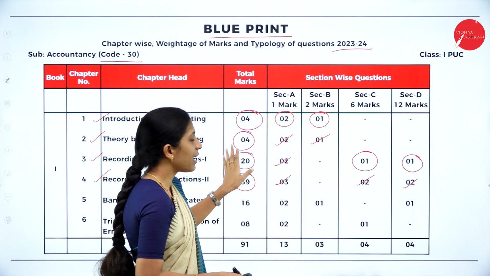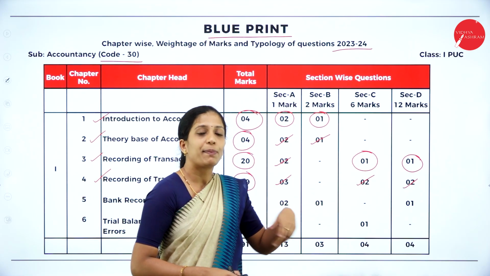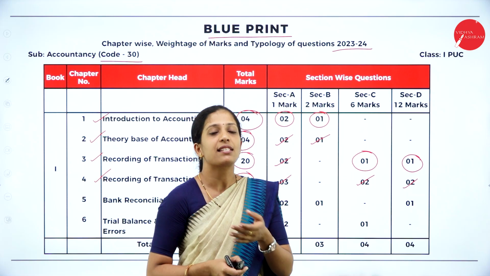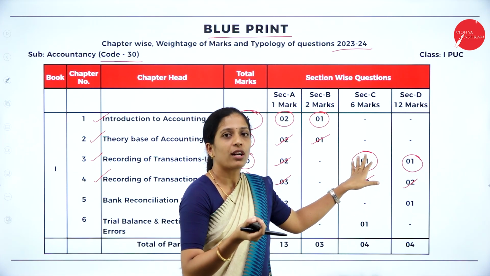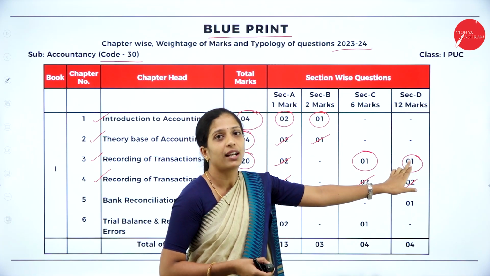Once again I'll repeat, under Recording of Transactions 1, your 6 marks 1 question will be either classification of accounts into assets, liabilities, capital, revenue or expenses, or one more question will be on accounting equation, and the 12 marks 1 question will be on journal entries.